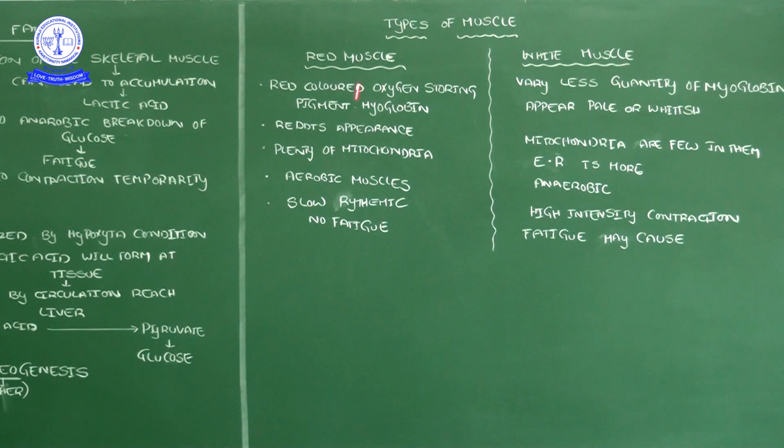So, red muscles and white muscles. Red muscles have myoglobin, while white muscles have very little myoglobin. So one has a red appearance and the other a pale appearance. Red muscles have plenty of mitochondria and very little endoplasmic reticulum. White muscles have very few mitochondria but more endoplasmic reticulum.